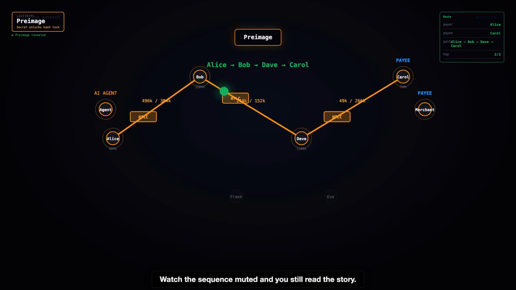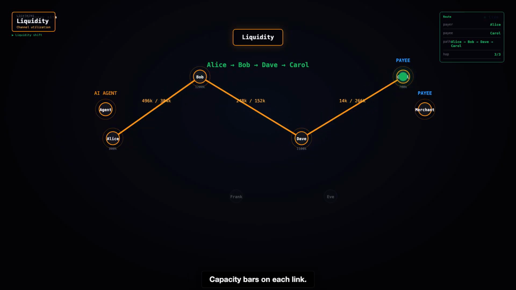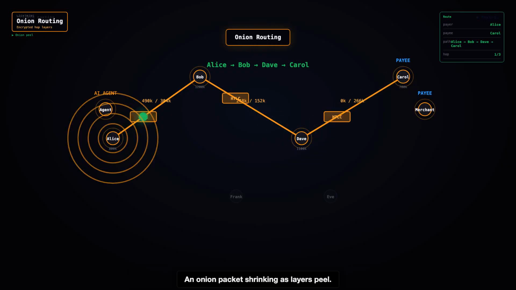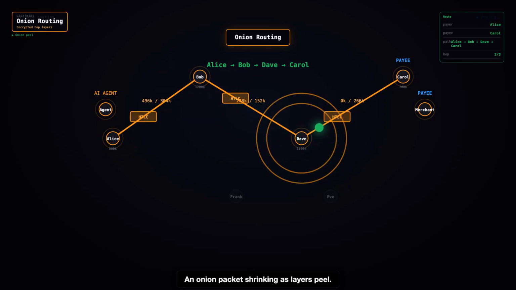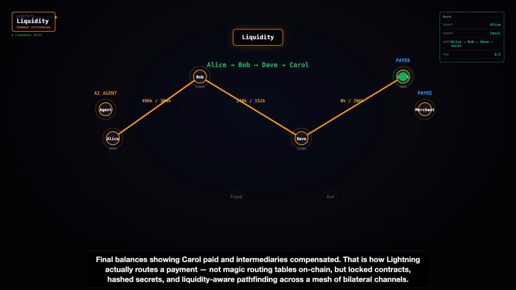Watch the sequence muted and you still read the story. A route graph with 4 names. Capacity bars on each link. Fee labels on the chosen path. HTLC locks appearing hop by hop. An onion packet shrinking as layers peel. A preimage label unlocking the chain. Final balances showing Carol paid and intermediaries compensated.